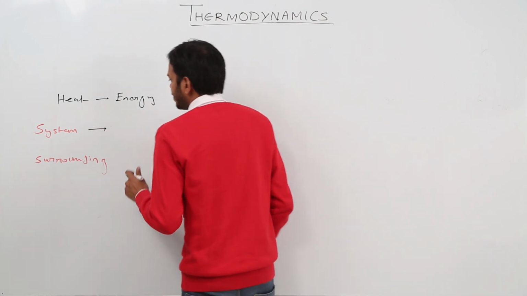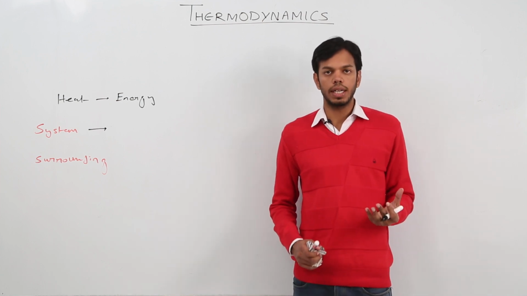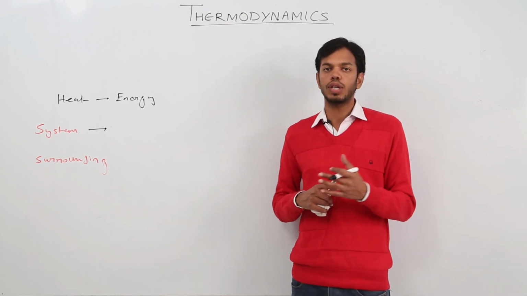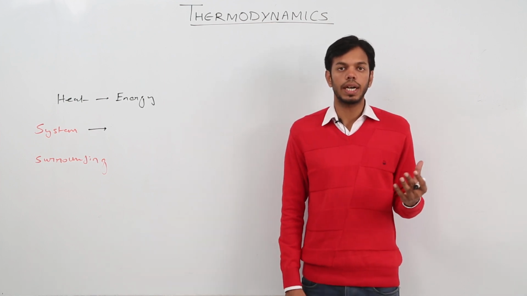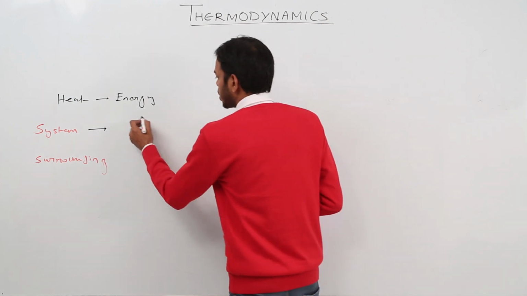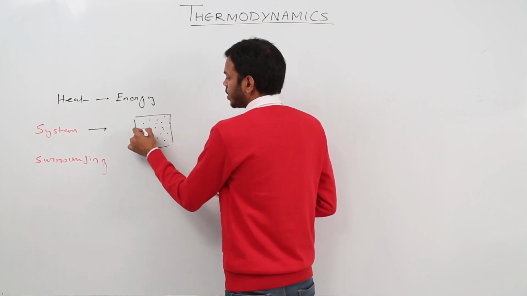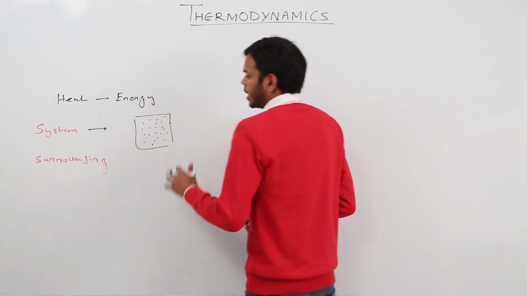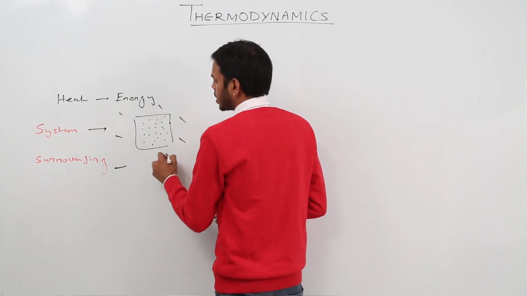See, system is a collection of a large number of particles. Particles could be atoms or molecules, anything. System is the combination or collection of a large number of particles which are enclosed by walls, right? So suppose there is a gas contained in a container. These are gas particles, molecules, right? So this is a system. Surrounding means anything outside the system is called surrounding.